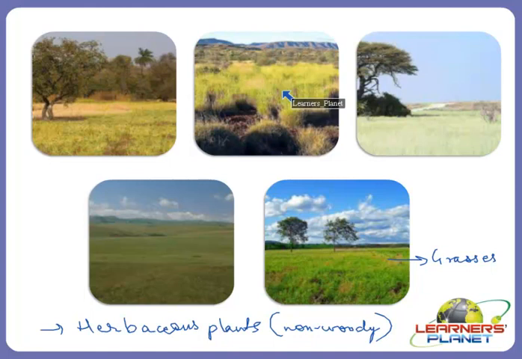Means there are many such trees where we can see them. What are they called? Yes, they are called savanna plains, where there are woody plants.